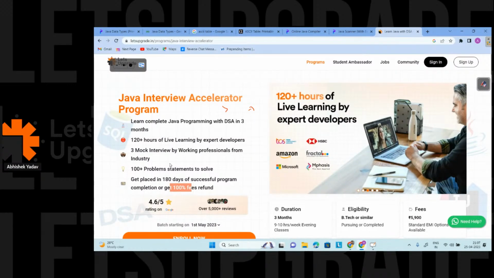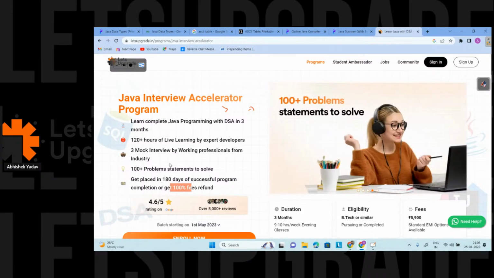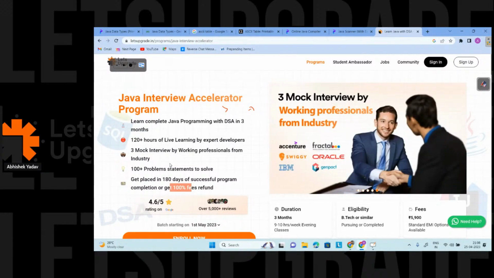Which type of internship? It depends on the company. You can get a full stack internship, on the front end or the back end part, or some back end development internship. So it depends on the company to company, Jagdish.